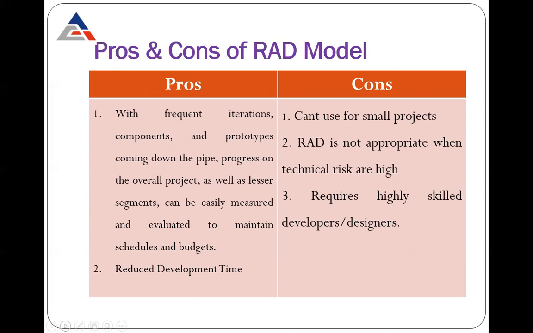Obviously, if we are iterating over the model, iterating over the project, we can come over the drawbacks that we can easily remove beforehand before launching the product. Then reduced development time. Cons are, it cannot be used for small projects because small projects are already having very less budget. We cannot afford this prototype modeling technique or a rapid application technique over it.